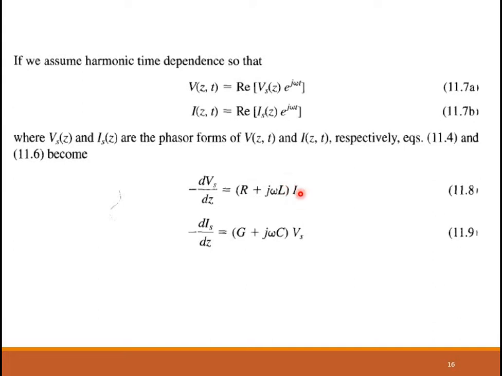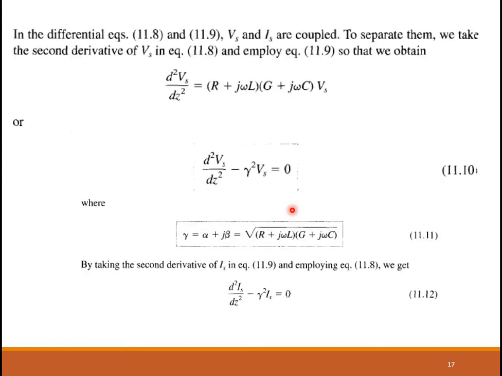This becomes dIs by dz. Now what I'm doing is, I'll substitute this dIs by dz from equation 11.9 and write it over here. When I do that, the expression becomes this. Now I have decoupled the Is term.